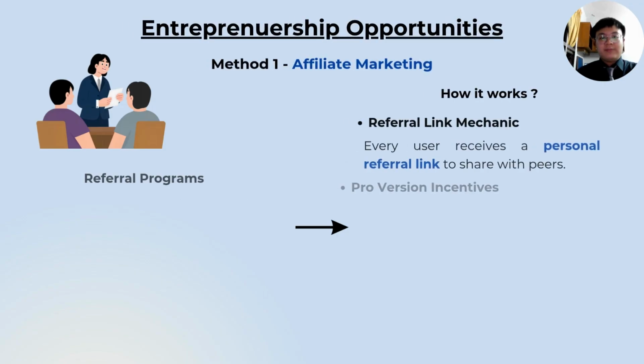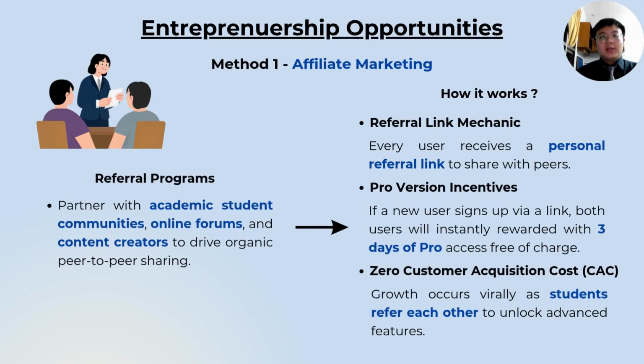For the entrepreneurship opportunities, the first method is affiliate marketing. Affiliate marketing introduces referral programs, partnering with academic student communities, online forums, and content creators. Every user will receive a unique personal referral link to share with other people. If their friends sign up for an account through the link they share, both users will get 3 days of pro tier access. Thus, this introduces zero customer acquisition costs as students refer each other to unlock advanced features.